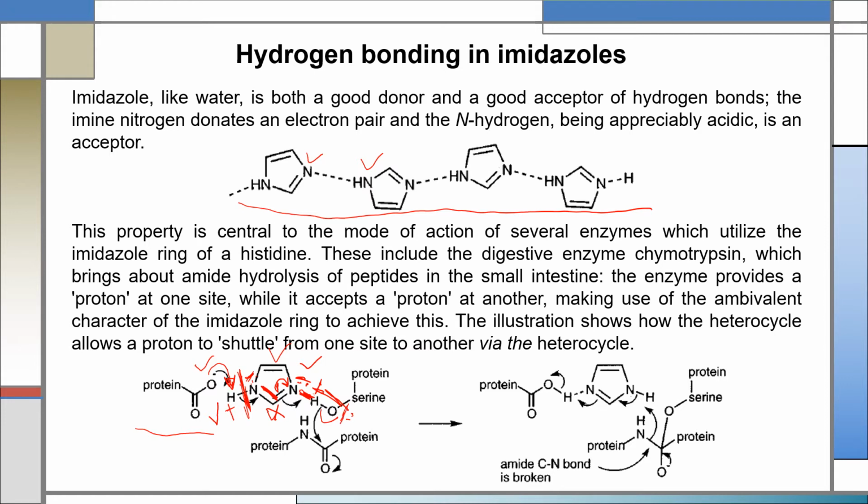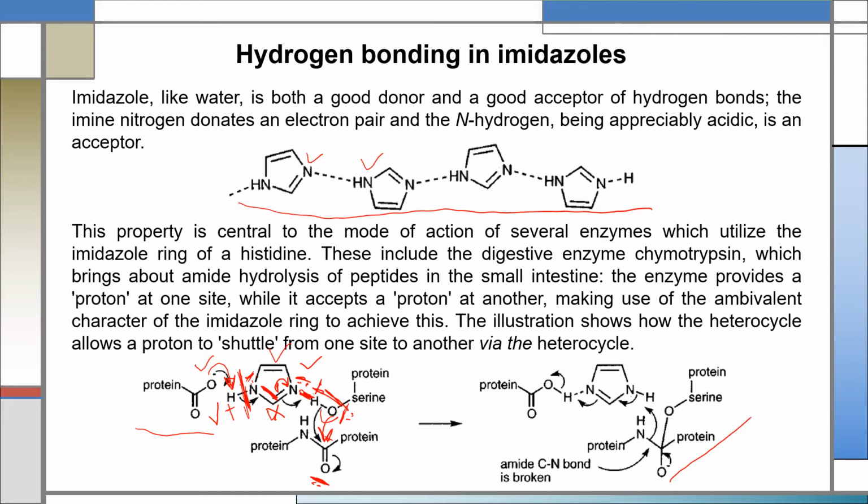the negative oxygen will attack the carbonyl carbon of a peptide bond, and we know that in a carbonyl group oxygen withdraws the pi electron between carbon and oxygen, and this oxygen becomes negative and this carbon becomes positive. After that, this oxygen can share its excess electron with this positive carbon, and the structure will be like this.